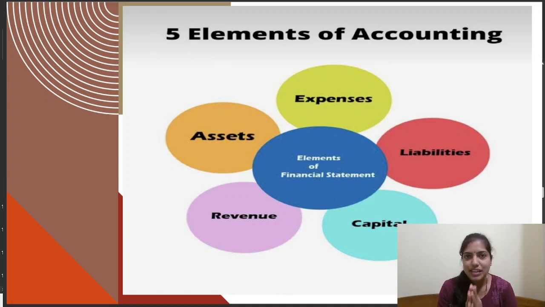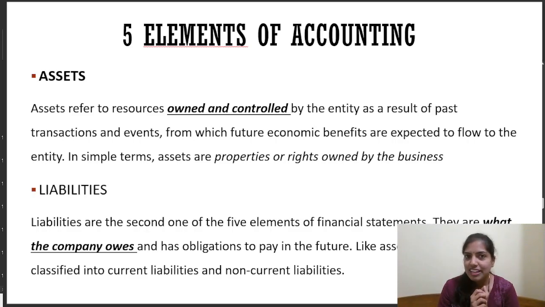Let me tell you, my dear learners, that accountancy is covered by these foremost 5 elements of accounting. If you make your base strong, then accountancy is not a tough subject at all. So, what are all the 5 elements of accounting? Are you ready? Let us start. The first is asset, next is expense, next is liability, capital, revenue. You need not go in the same order, you just have to remember that there are total 5 elements of accounting. What are all these 5 elements?